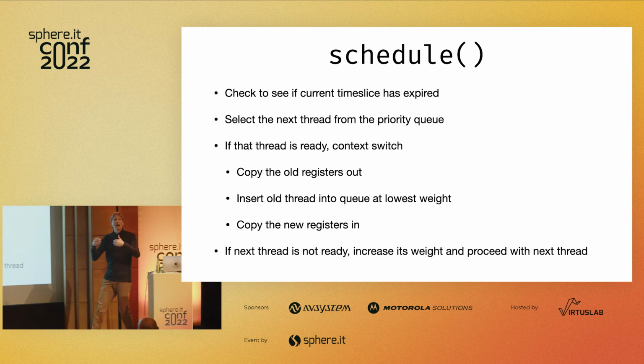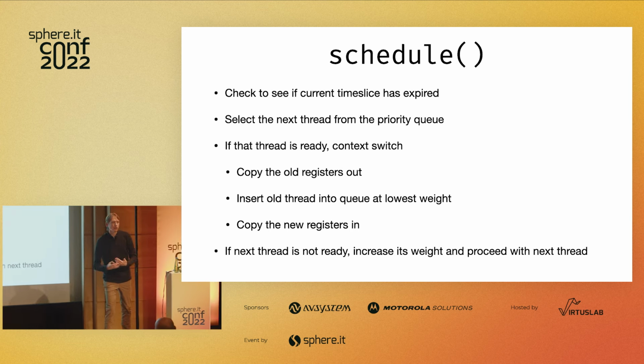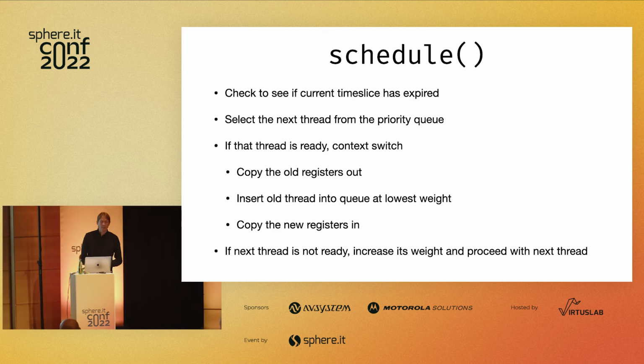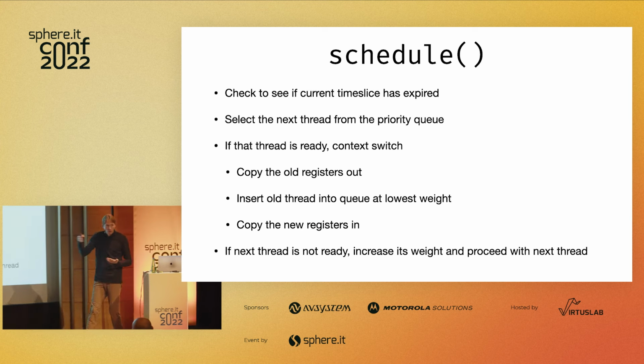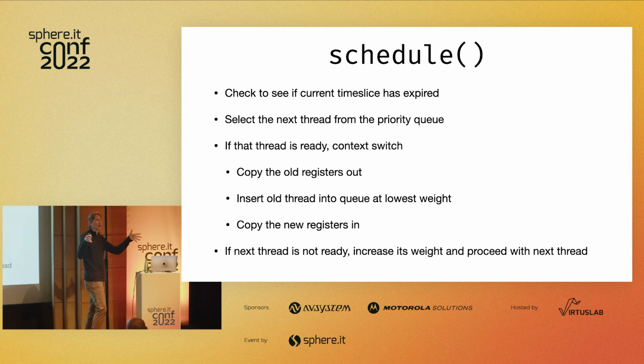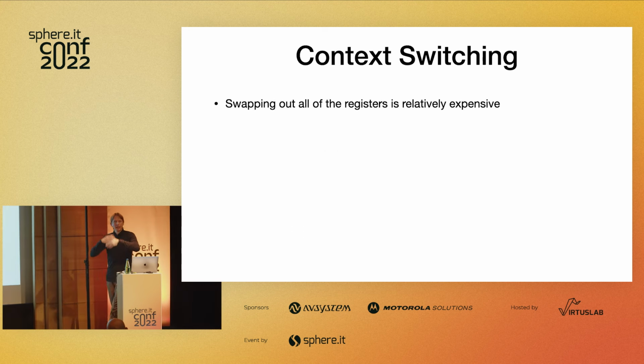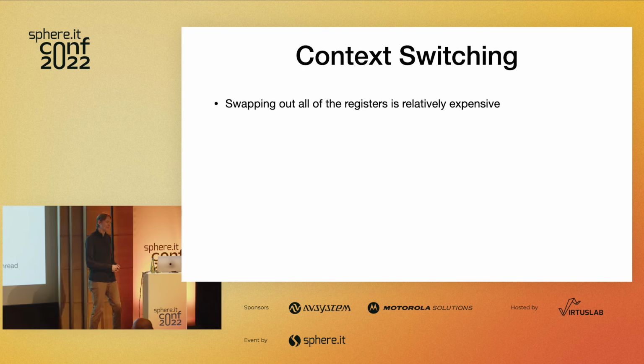If the next thread is not ready, maybe it's blocked, waiting on an interrupt or something like that, increase its weight so that when it does become ready, we're definitely going to pick it up, and then proceed with the next thread all the way through the task queue, okay? So this is how the schedule function works. And every time you call the schedule function in the kernel, this is kind of what it's going to go through and do with the threads.